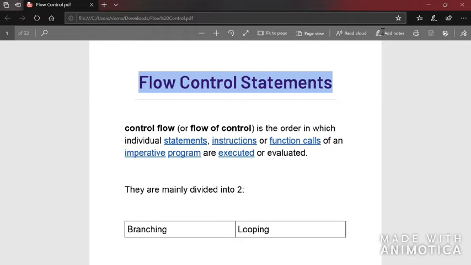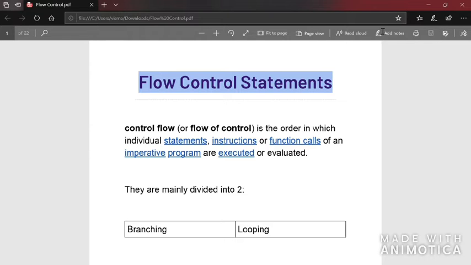In the same way, when it comes to coding, there comes a situation where you will have to make a decision. That is, if this particular condition has happened, then this is what should be done. Otherwise, if that condition has happened, then that is what should be done.